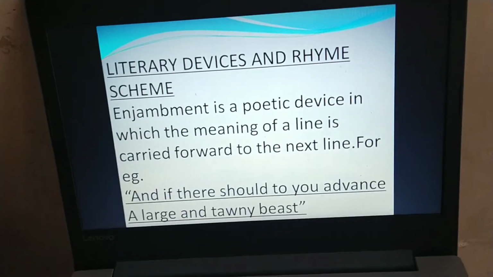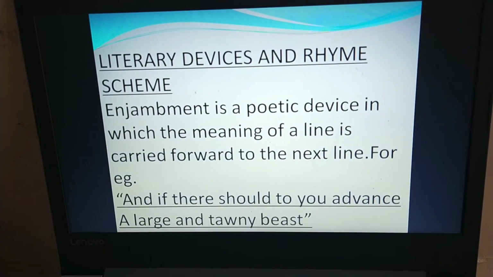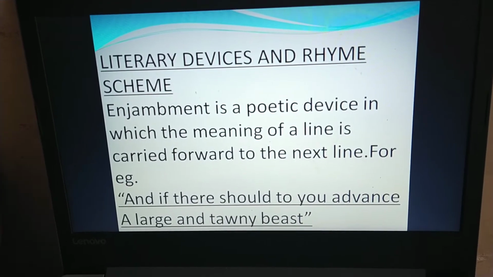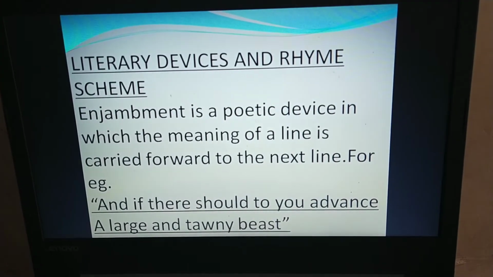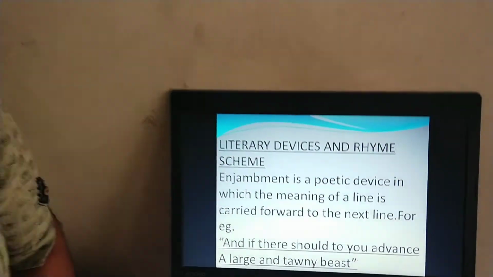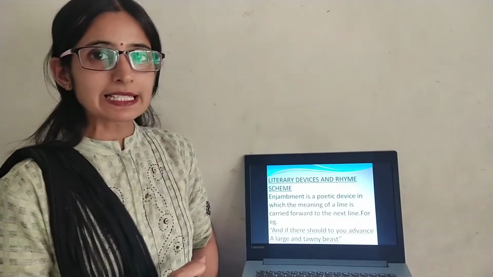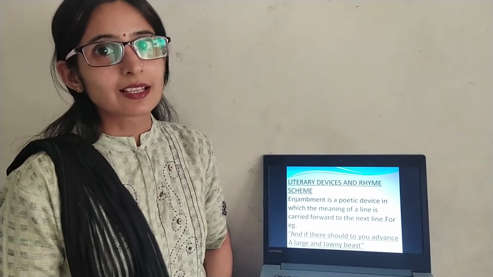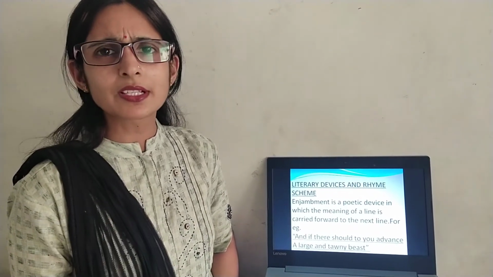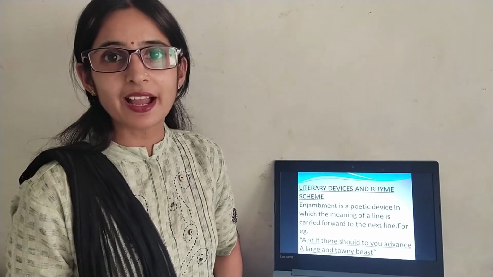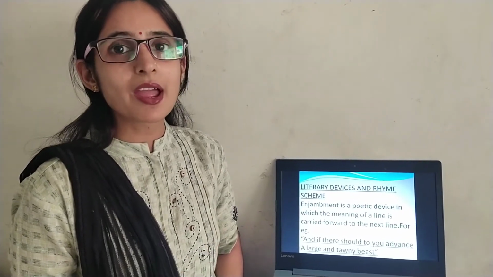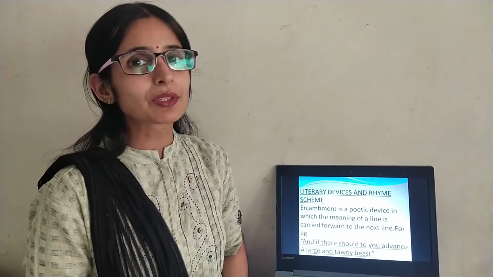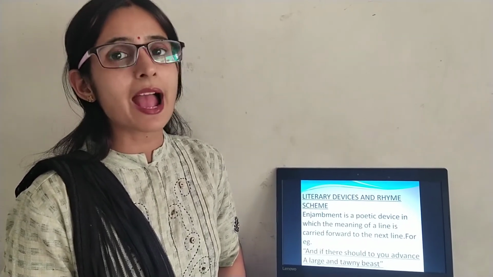Literary devices that are there in this poem. Actually, this poem, How to Tell Wild Animals, is written by the poet in a very funny way. She has explained the wild animals by using humorous language. Yes, she has told about a number of various wild animals like the Asian lion, the Bengal tiger, bear, leopard, and so on. So now let us start the poetry with the literary devices, rhyme scheme, and the detailed explanation